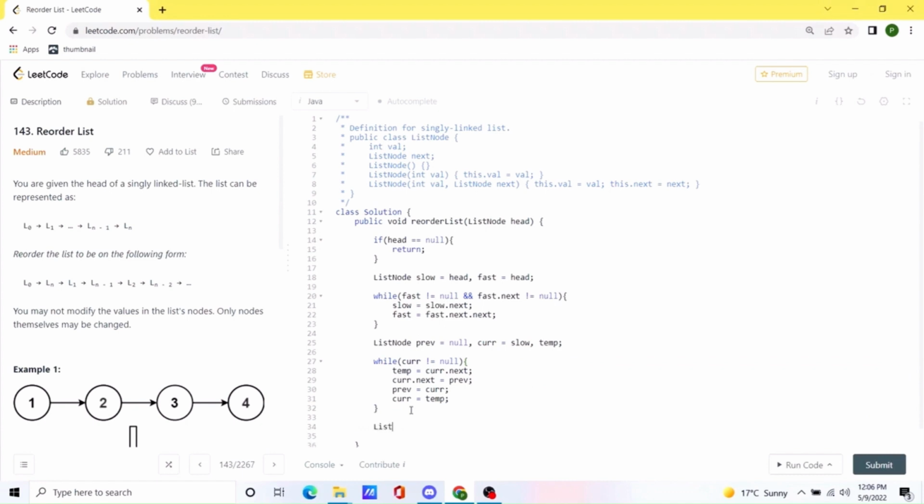So let's create a couple of list nodes. We will create a list node called first, and we will assign it the value of the head. And we will also create a list node called second, and we will assign it the value of the previous node.